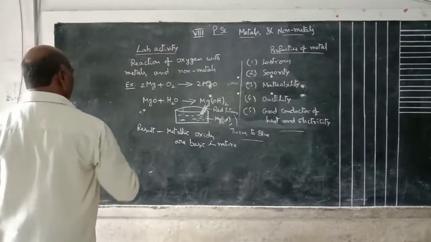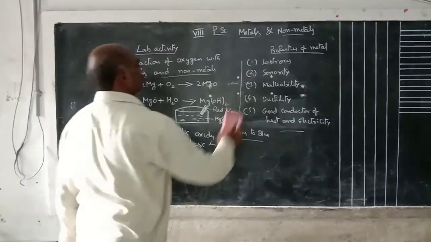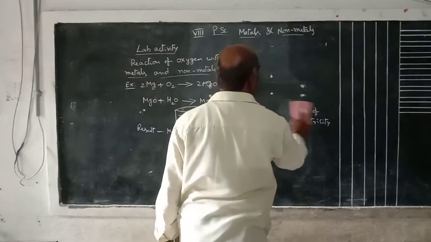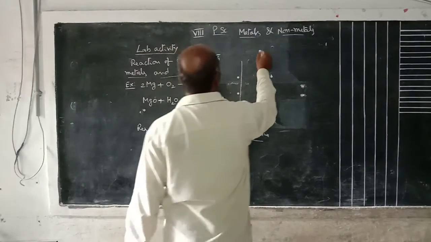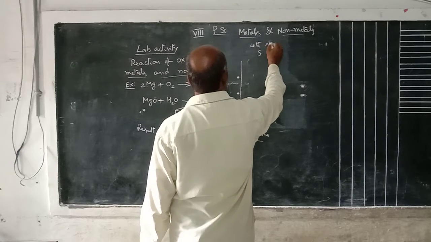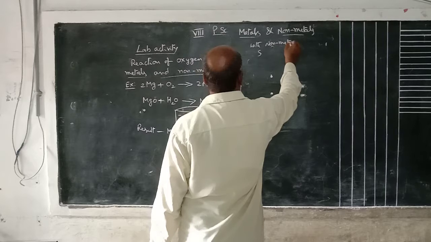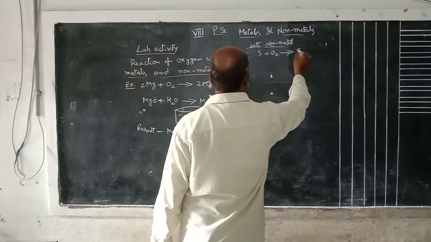Suppose non-metals. How is the non-metal reacting? Suppose you take sulfur, a non-metal. Sulfur reacts with oxygen to form sulfur dioxide.